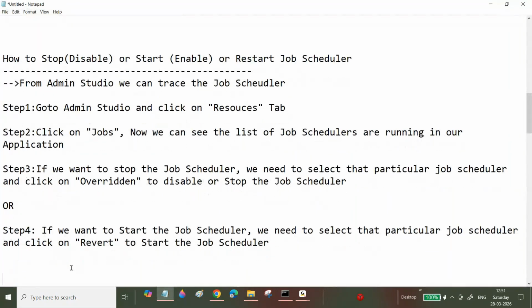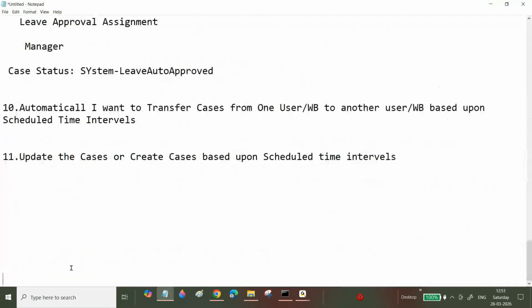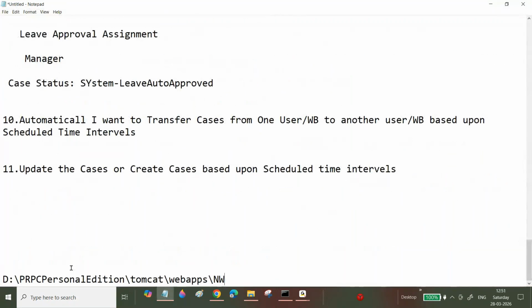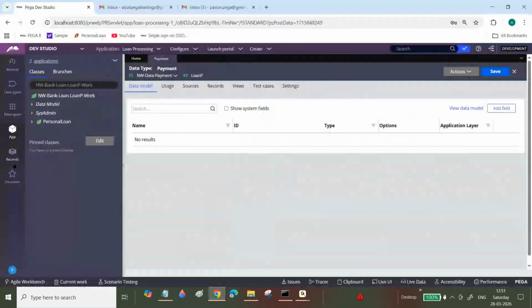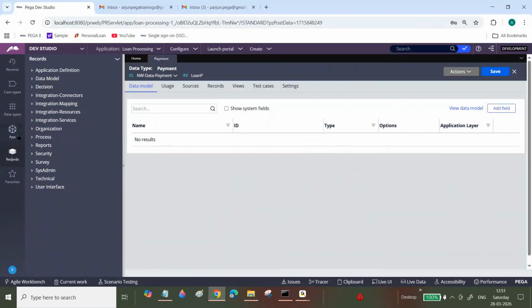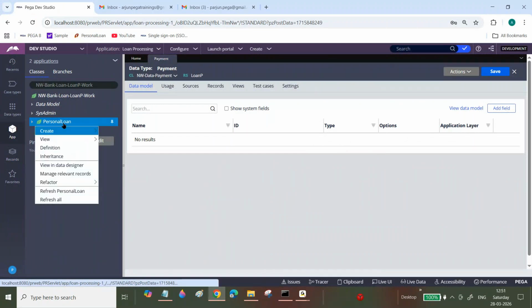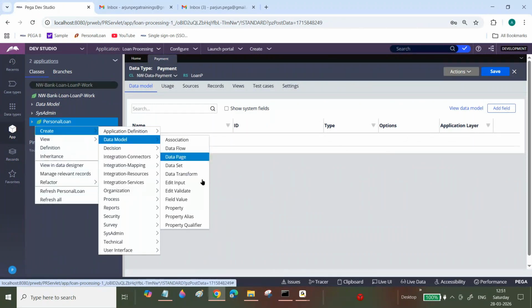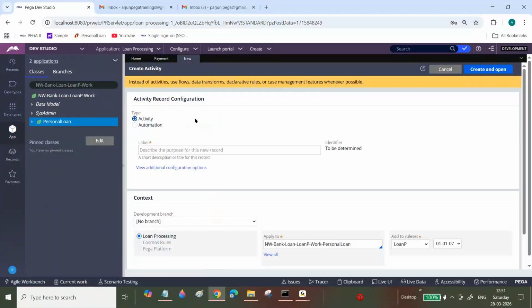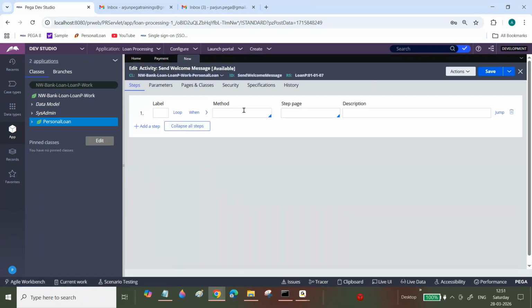In this folder path, now I want to place a file. Another example, you can practice as many as you want. I will create one activity, a welcome message.